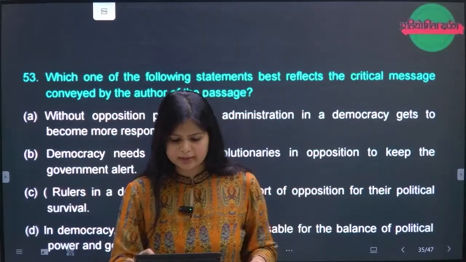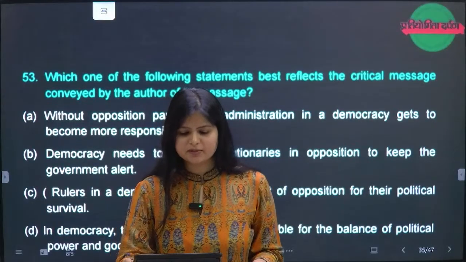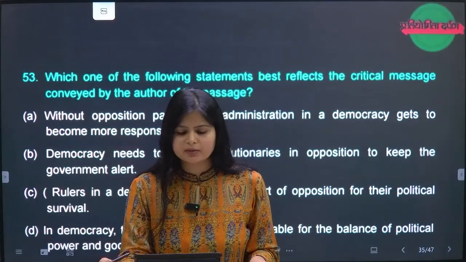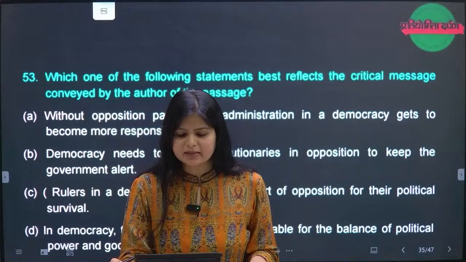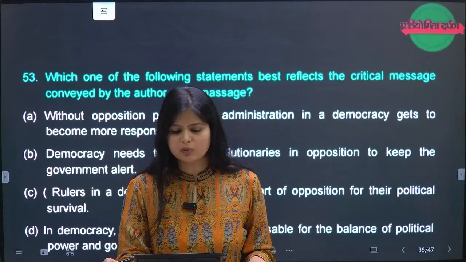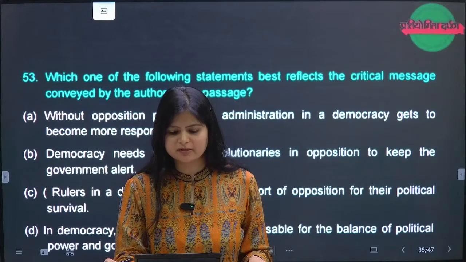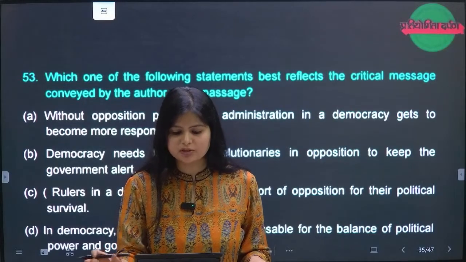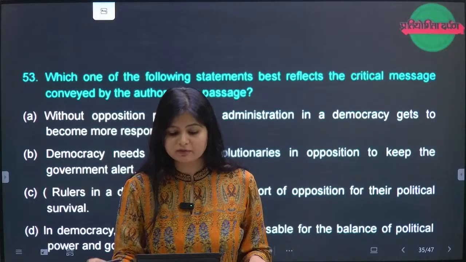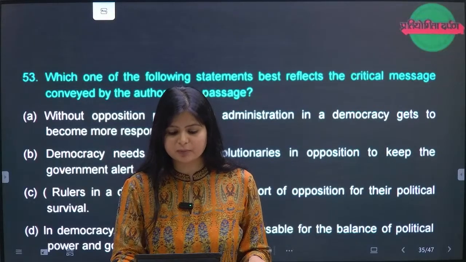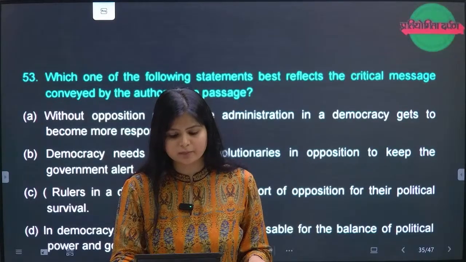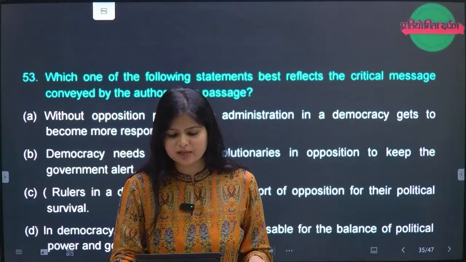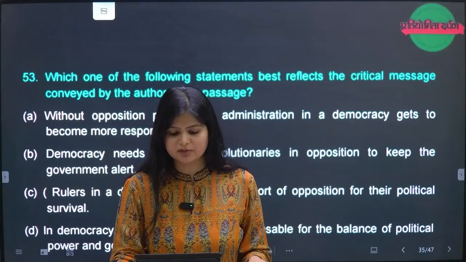53, quickly. Okay, passage 2. 53 question, everyone. Set A. A good statesman, like any other sensible human being, learns more from his opponents than from his fervent supporters. For his supporters will push him to disaster unless his opponents show him where the dangers are. So if he is wise, he will often pray to be delivered from his friends because they will ruin him. But though it hurts, he ought also to pray never to be left without opponents, for they will keep him on the path of reason and good sense.